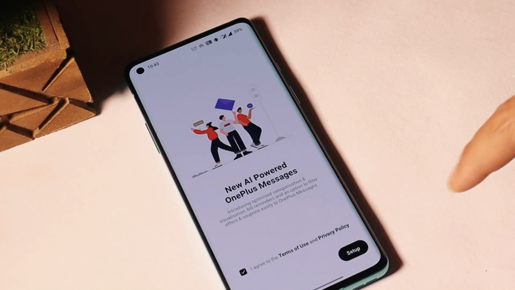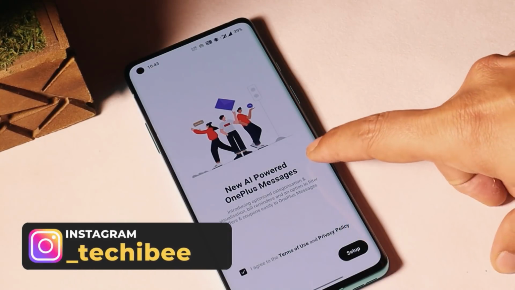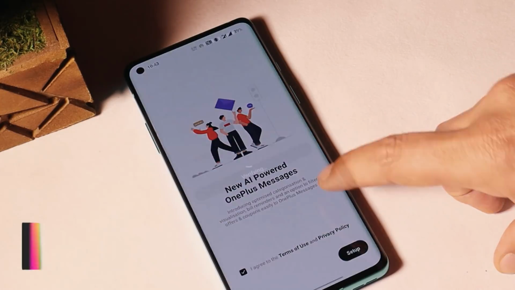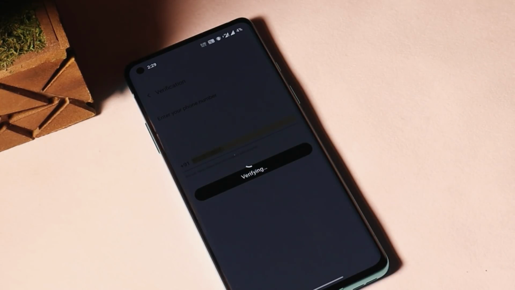Then the next bug is related to the messaging app, where you cannot complete the setup process of the new AI-powered OnePlus Messages. The messaging app gets stuck at this verification process. So it's again a bug, and this bug is also present on the OnePlus 7 series with the latest version of Oxygen OS, which is 10.3.7.